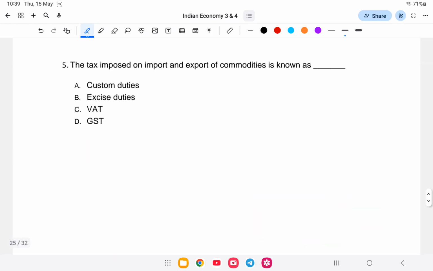Next question, question number 5. The tax imposed on import and export is called what? We have already studied this in the last class. It is custom duty.